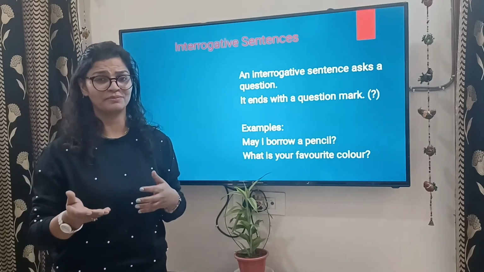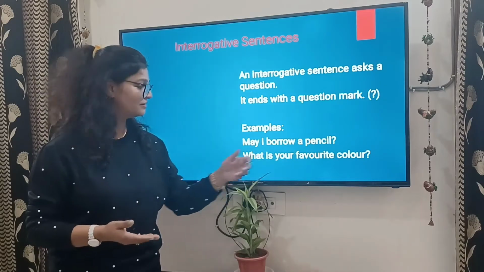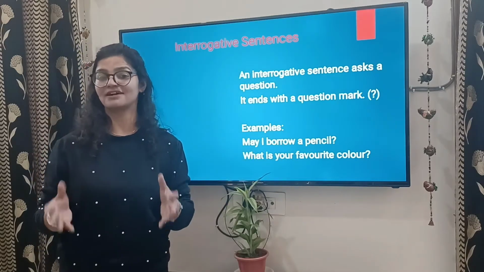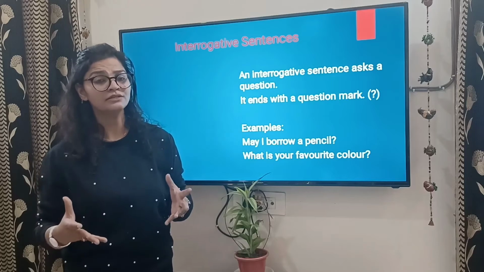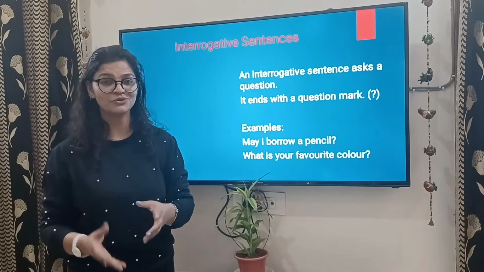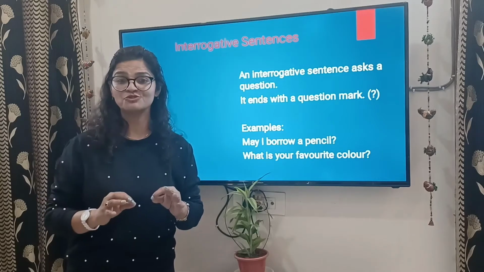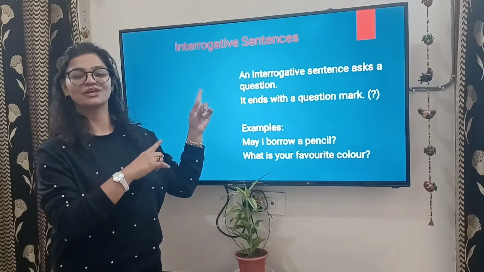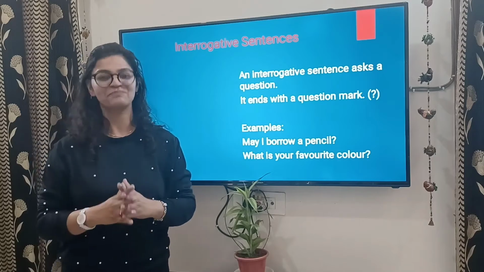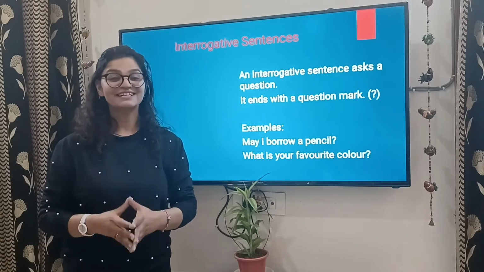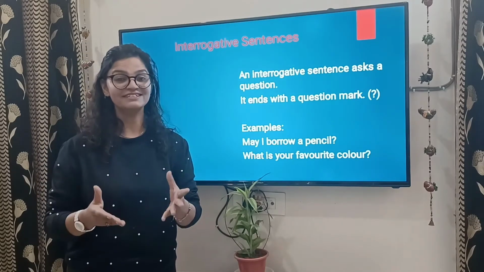May I borrow a pencil? A question mark. What is your favorite color? So any question is actually known as interrogative. कोई भी वाक्य जिसमें प्रश्न पूछा जाता है वो interrogative sentence होता है. Clear?